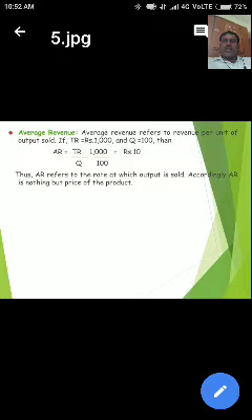Thus average revenue refers to the rate at which output is sold. Average revenue is nothing but the price of the particular product. Always both are equal.